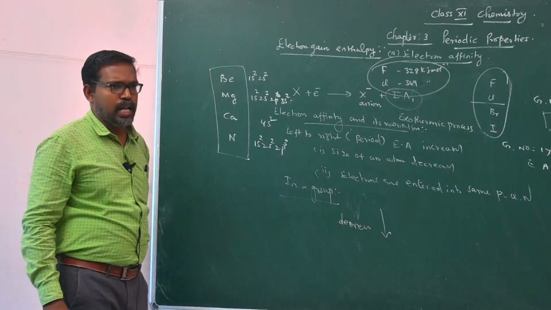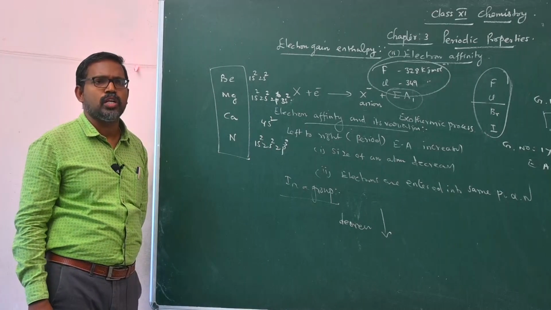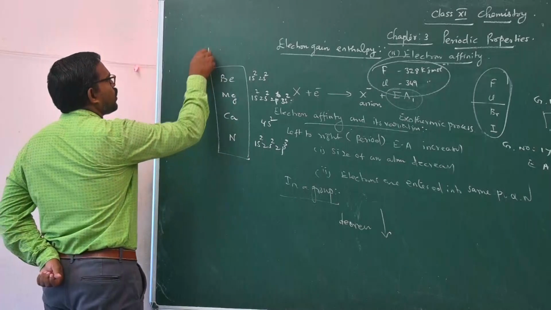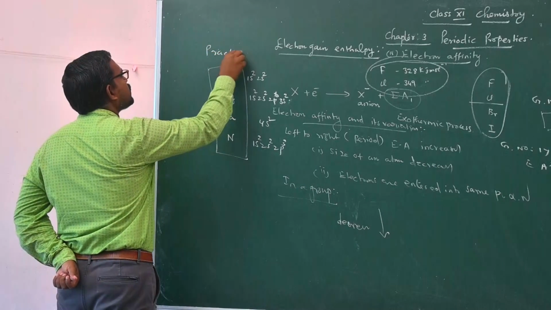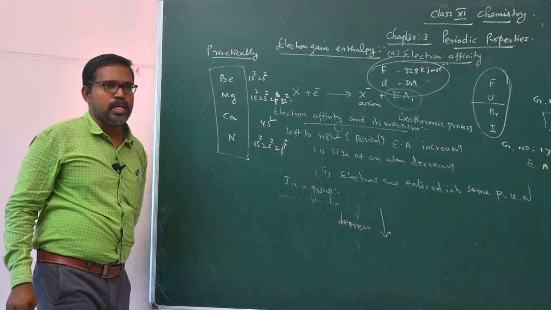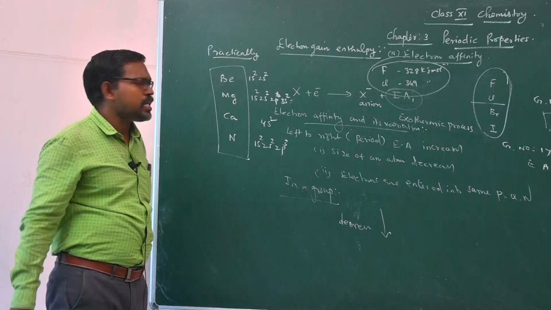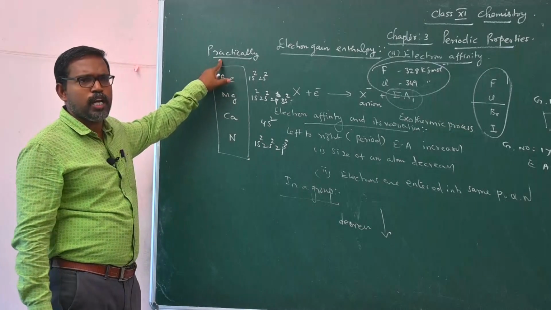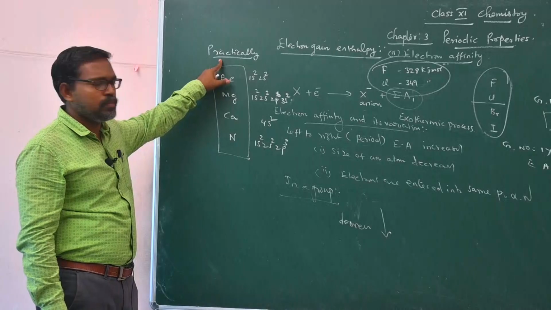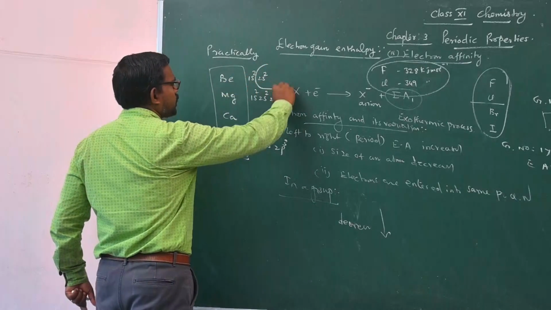The electron affinity values of beryllium, magnesium and nitrogen are practically zero. We use the word practically because they have certain electronegative values. By normal observation they have some electron affinity values, but practically these values become zero because of their electronic configuration.